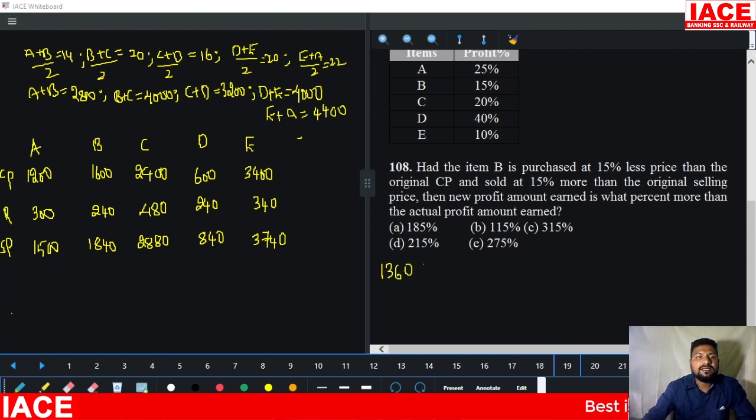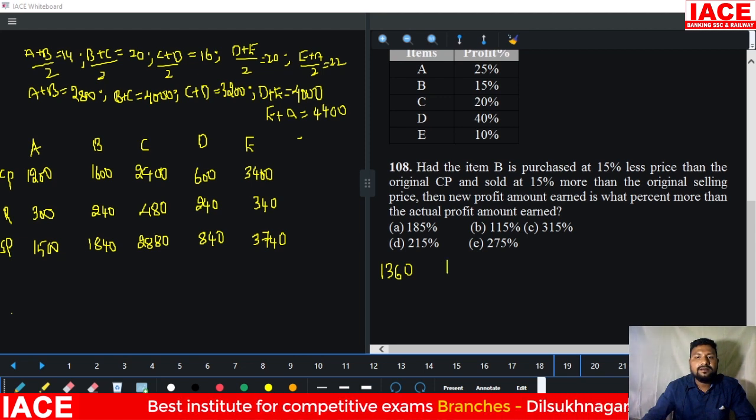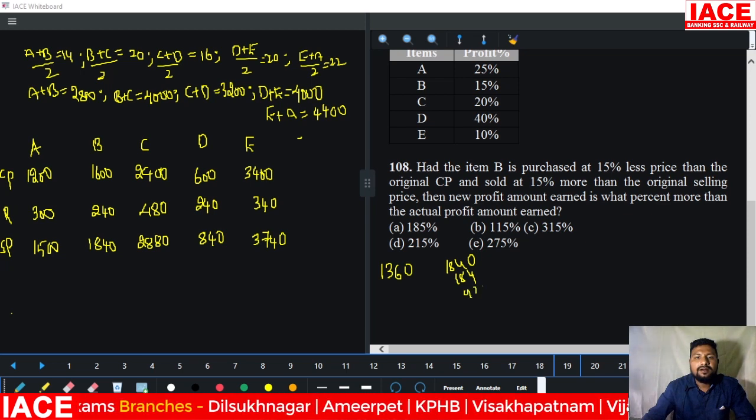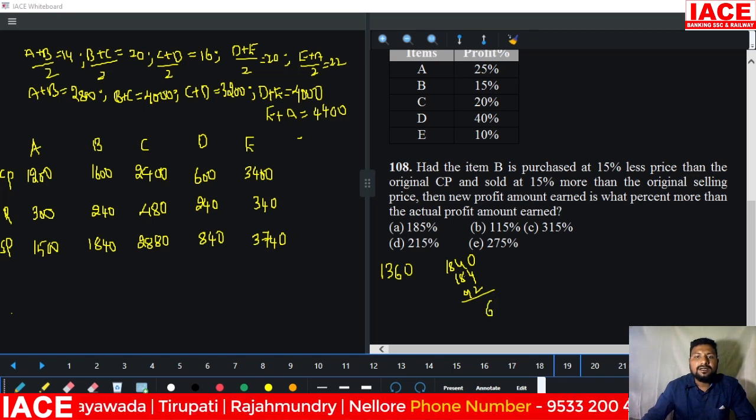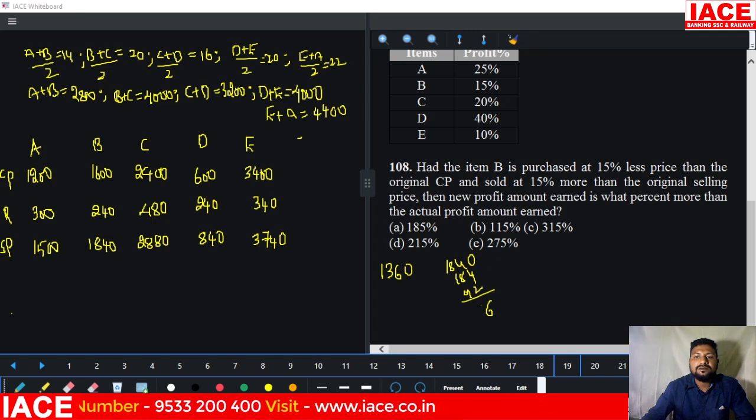It is purchased for 1360 and sold 15% more than the original selling price. Original selling price is how much? 1840. In 1840 we can take 184 and 92, because for 15%, 10% is one value, 5% is another value. Adding them, it becomes 2116.